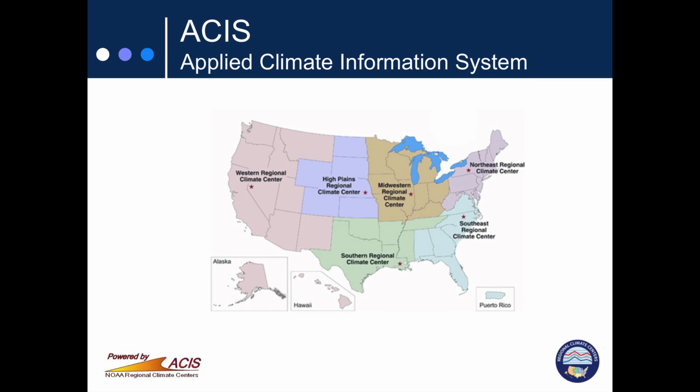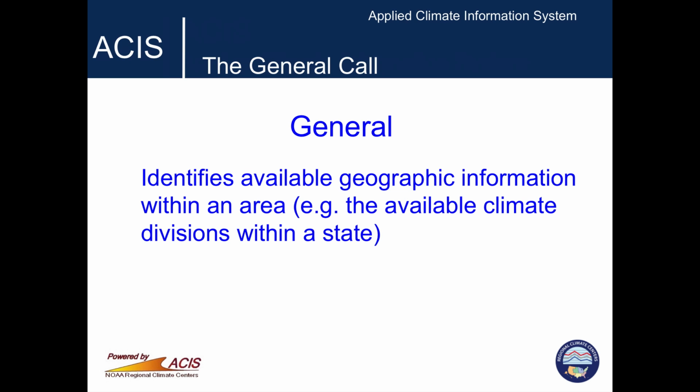The third in our series of ACIS Web Services webinars will be more brief than the last. It focuses on the call general. If you remember from the previous webinar, geographic areas were defined by codes such as FIPS, HUC, or CWA. Most users will not readily know the FIPS code for a county in their state or the HUC code for a river basin. General provides a way for identifying this information.